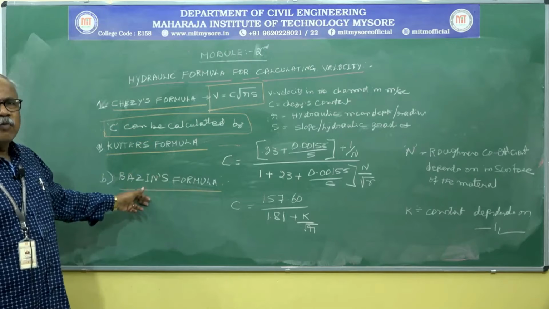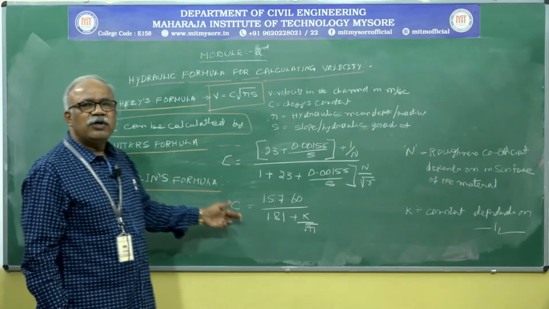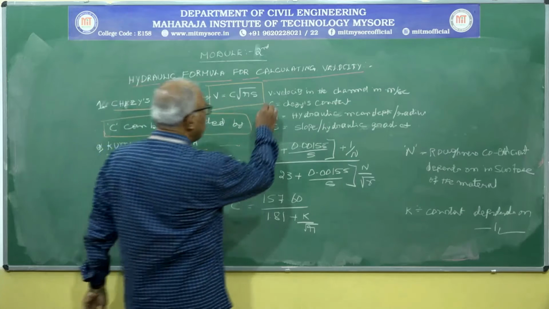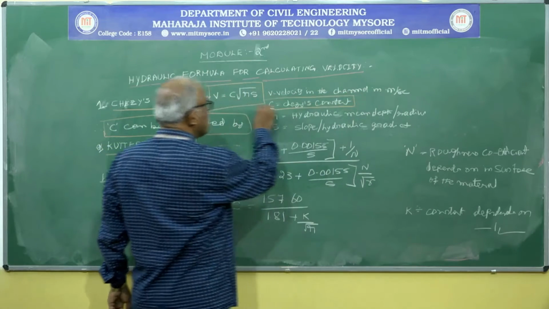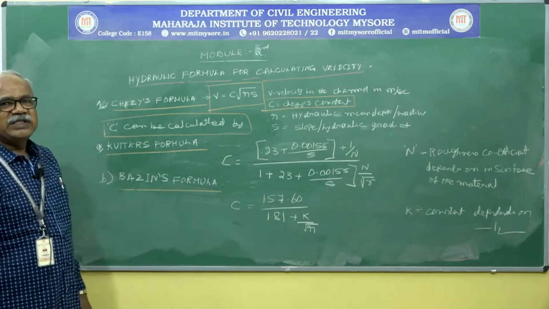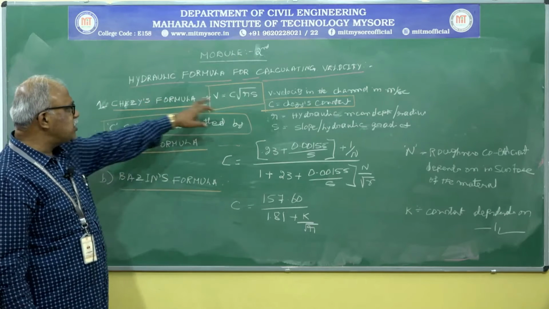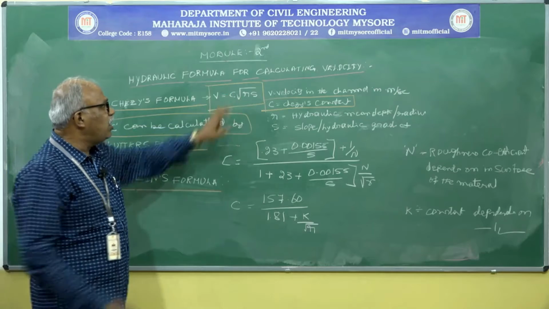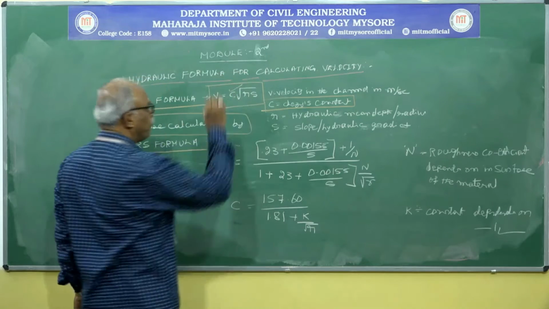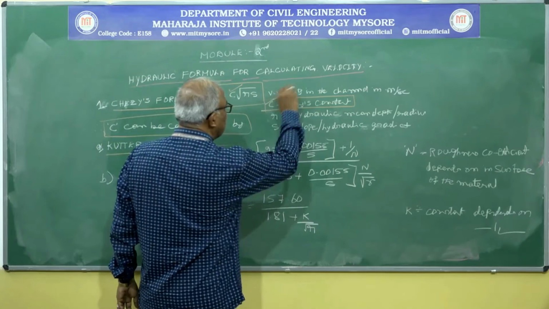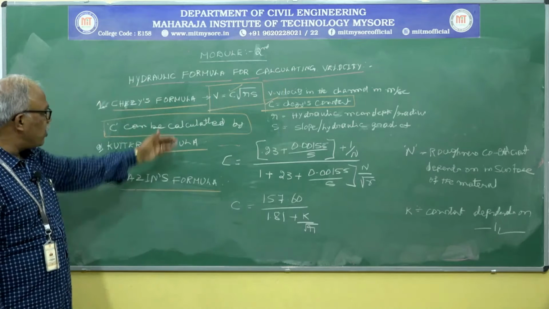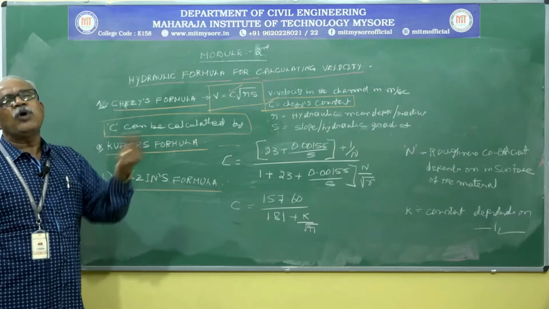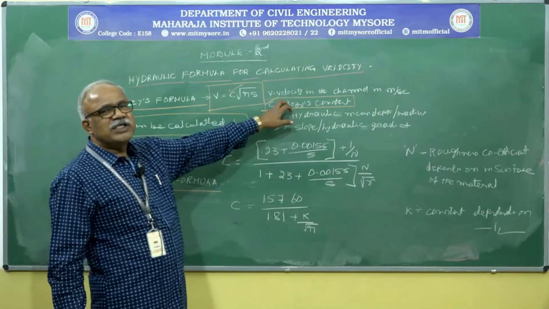From any one of these formulas, we can calculate the value of C. C is nothing but Chezy's constant. If you want to calculate velocity, we need the value of C. How to calculate the Chezy's constant? By using Kutter's formula or Bazin's formula, we can use any one formula.